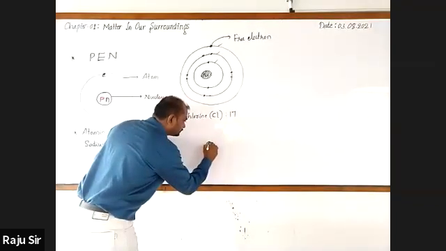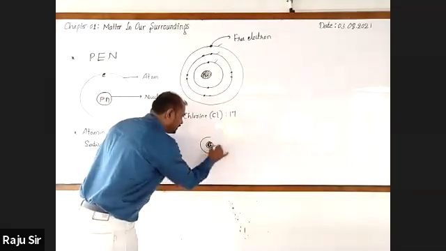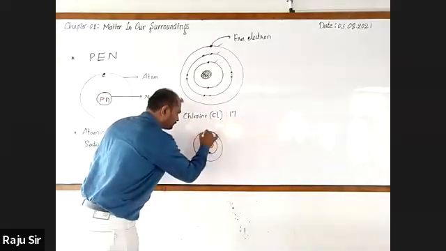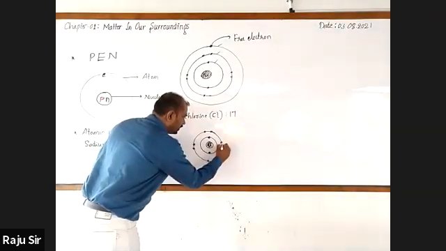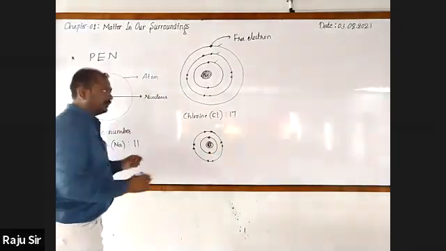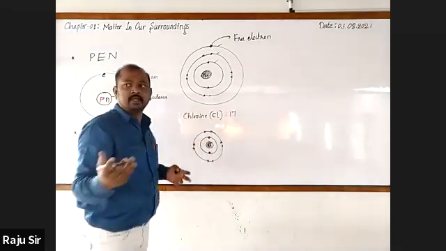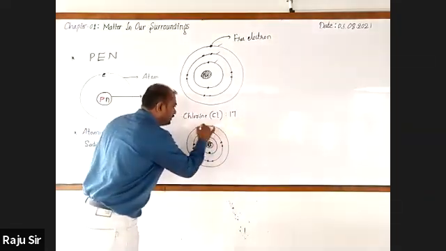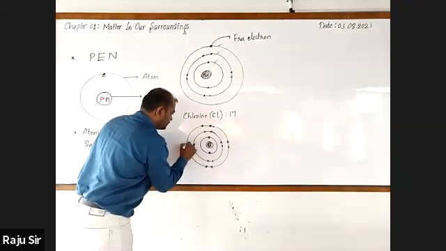It is the chlorine nucleus. In the first orbit, as usual, 2 electrons. Second orbit, 8 electrons. That is 10 electrons. The remaining 7 electrons will be in the outermost orbit: 1, 2, 3, 4, 5, 6, 7.